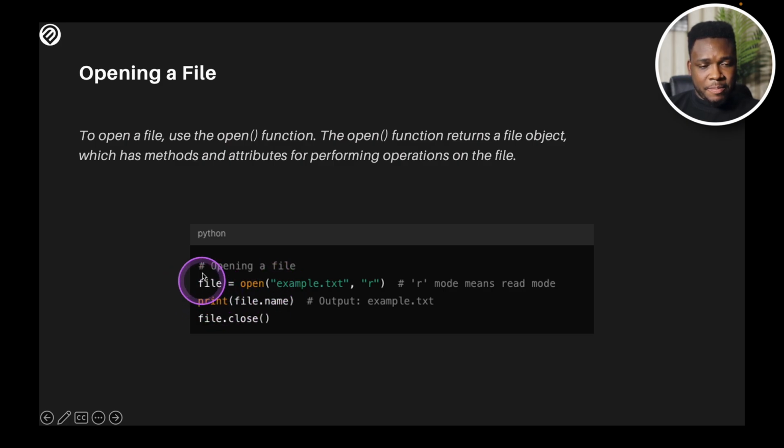Look at the example that I have here. I have a variable called file, and I'm calling the function open. The open has all of the methods and attributes for performing the operations you need on that file. This is a sample file, and you have the r. The r means read mode. It puts the file in read mode, and you are able to print the file. What this brings out as an output is just the file name. It doesn't bring in the content of the file. And always remember to close the file when you open it because it's very important.